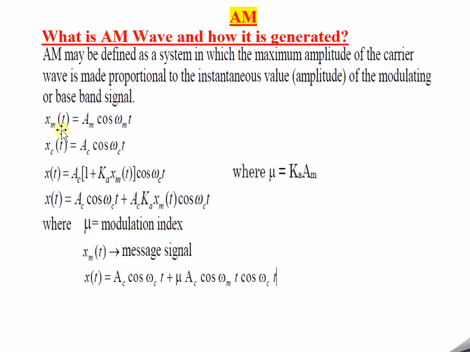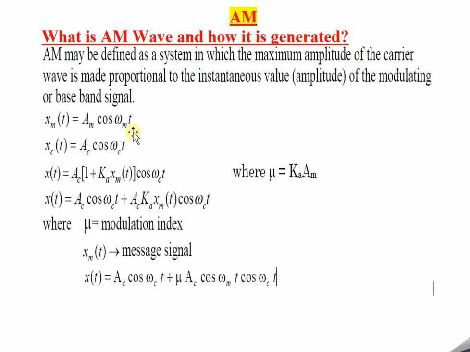Now we will try to understand quickly. xm(t) = Am cos(ωm t). What is this? xm(t) is nothing but the modulating signal or the message signal or the baseband signal or the information signal. That is represented by this equation Am cos ωm t. What is this Am? Am is nothing but the amplitude of the message signal. Cos ωm t.